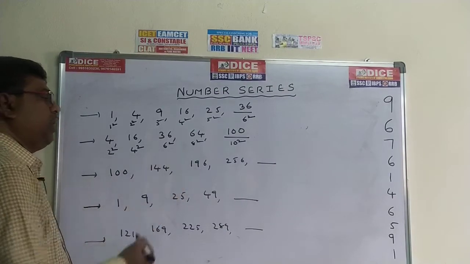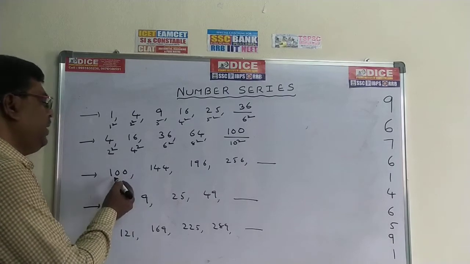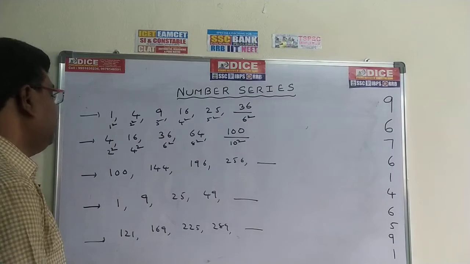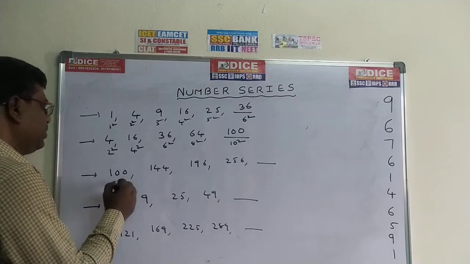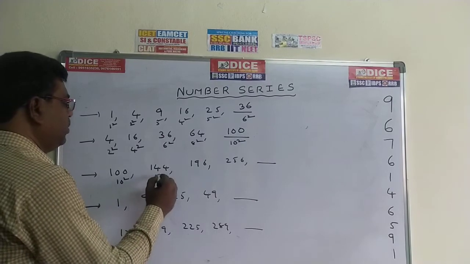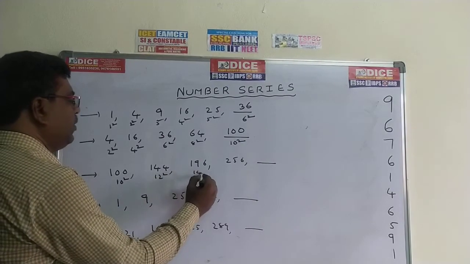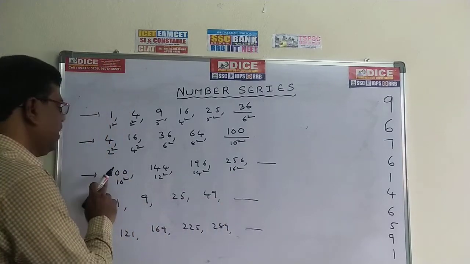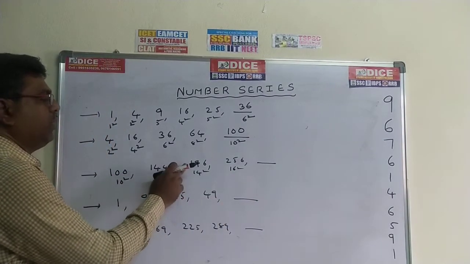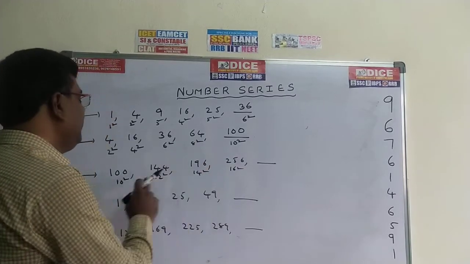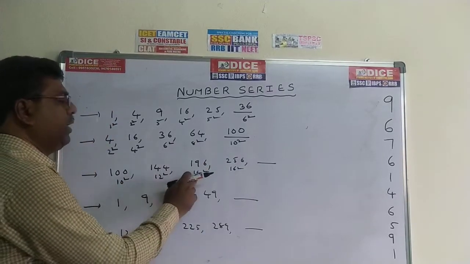Now come to this problem. 100, 144, 196, 256. 100 is also a square number. This is 10 square, this is 12 square, this is 14 square, this is 16 square. 10 square is 100, 12 square is 144, 14 square is 196, 16 square is 256. These are also even numbers: 10, 12, 14, 16.